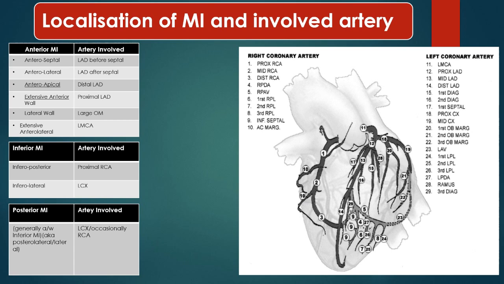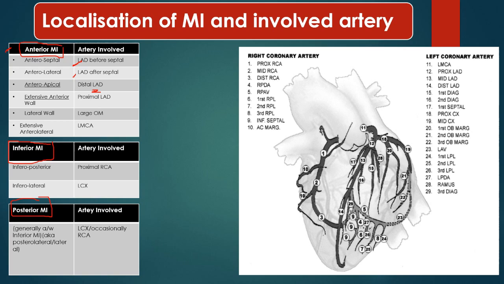Now, to localize MI, we should understand that there are three main walls of the left ventricle: anterior wall, inferior wall, and posterior wall. Now, the anterior wall can be further divided into six regions, and different branches of mainly the left anterior descending artery supply these regions. Depending on the level of this artery where it blocks, different types of anteroseptal, anterolateral, and other anterior wall MIs occur. So this is all about anterior wall MI.